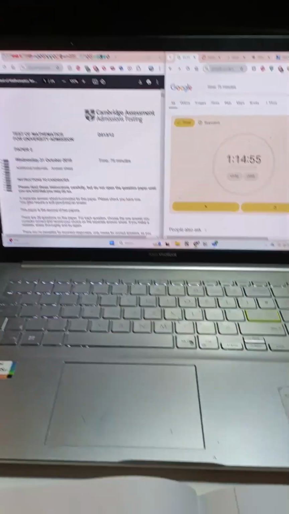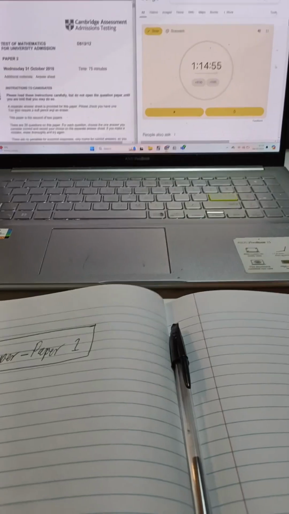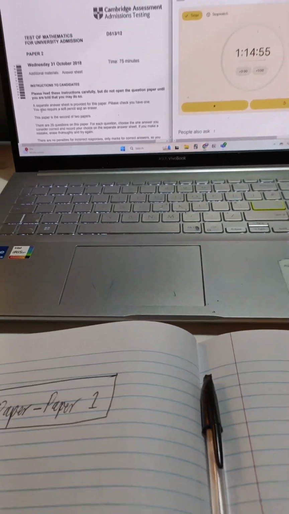Okay, so 12 days left. Yeah, 12 days left until the TMUA, the Test of Mathematical University Admissions, which means that I have to grind for it until I get 40 out of 40 in both papers. So that's what I'm going to do right now.